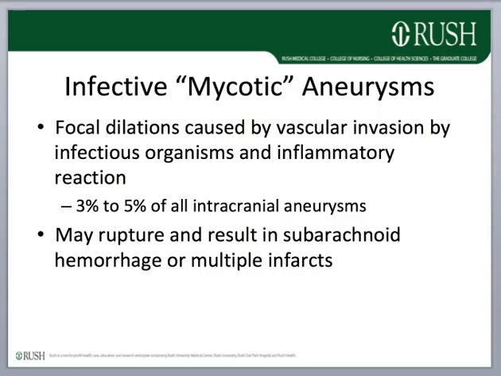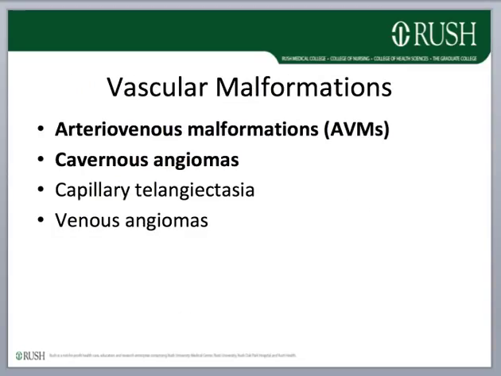They account for 3 to 5% of all intracranial aneurysms and may rupture and result in subarachnoid hemorrhage or multiple hemorrhagic infarcts with disseminated disease. Vasoinvasive fungi, such as Aspergillus species, that directly invade the vessel wall may cause thrombosis and hemorrhage.